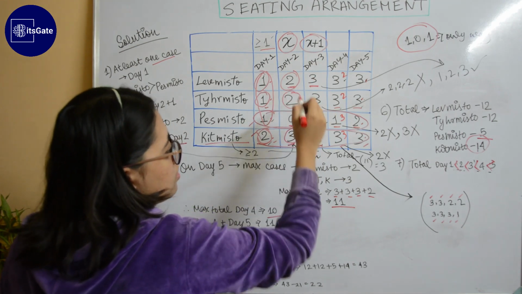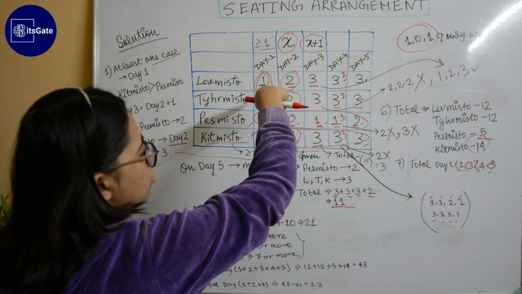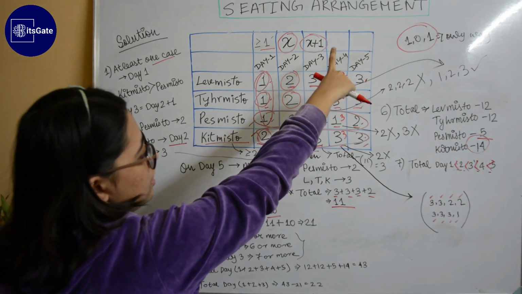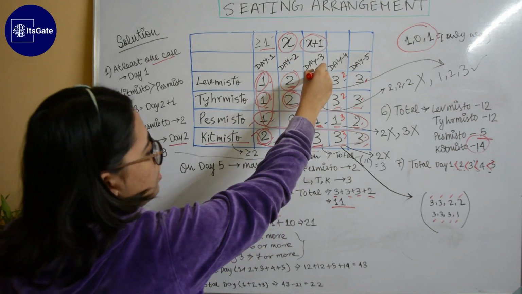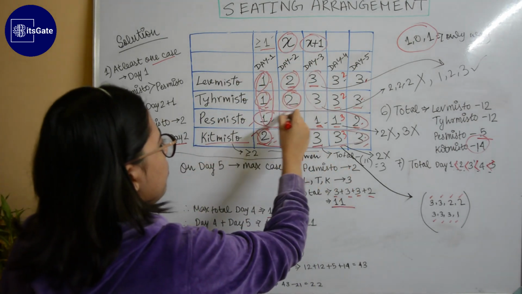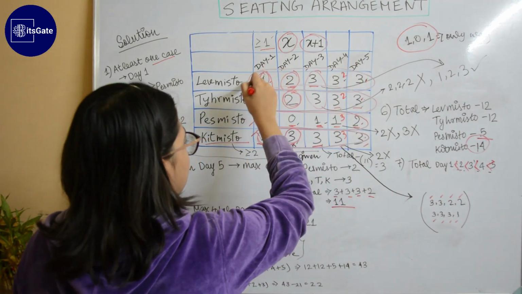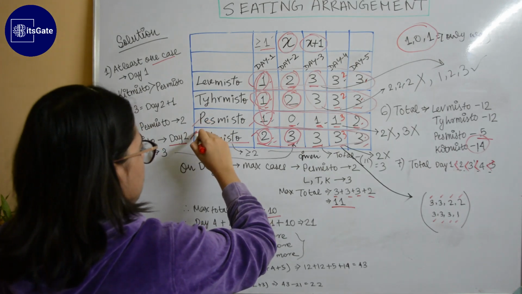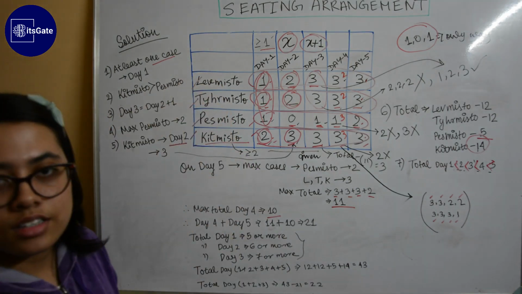Same for this because both are 12 and here also the arrangements are same. Here also 1, 1. Here also 3, 3, 3, 3. So the only way left is 2, 2 and 3, 3 for Levmisto and Tyhrmisto. So finally we got all days of Tyhrmisto, all days of Levmisto, all days of Pesmisto, Kitmisto. So our table is complete.